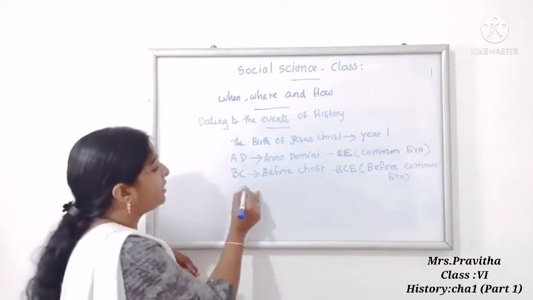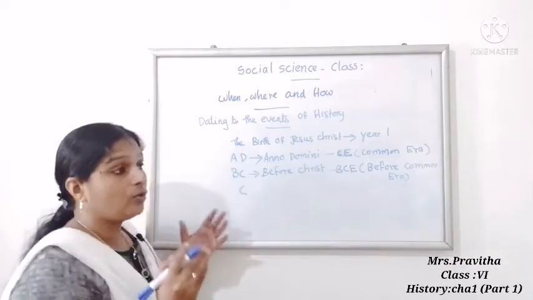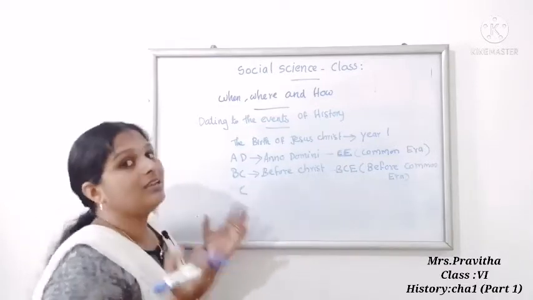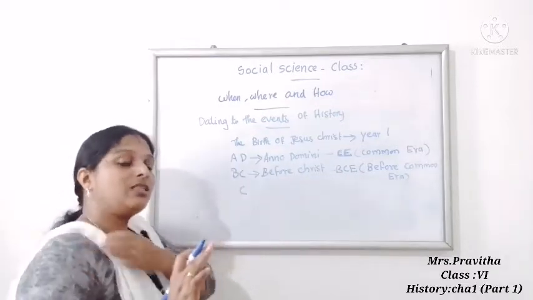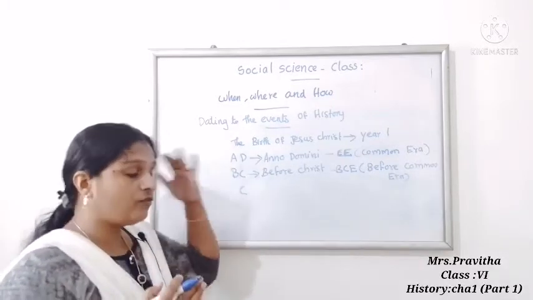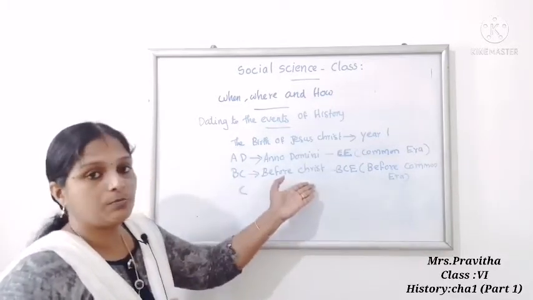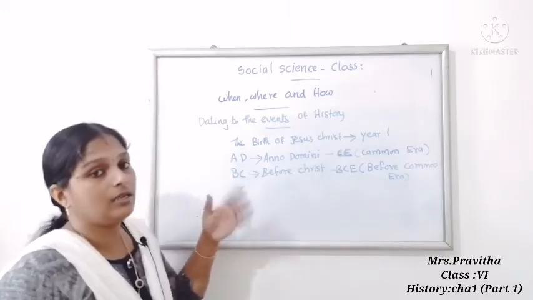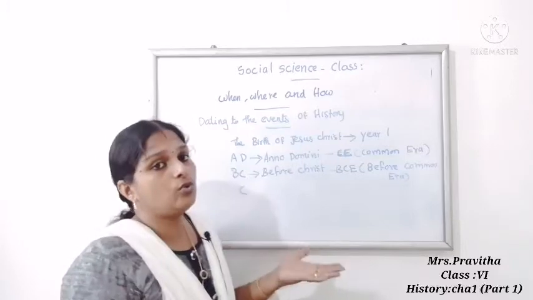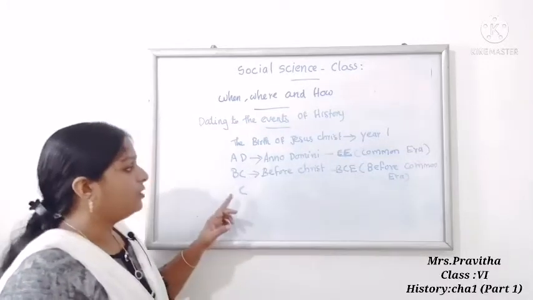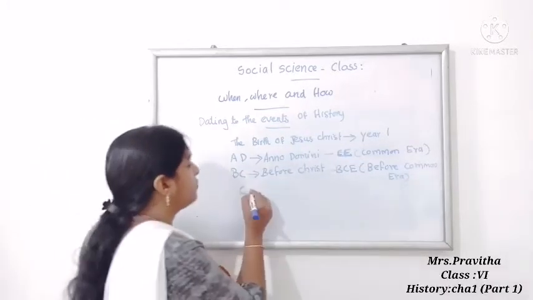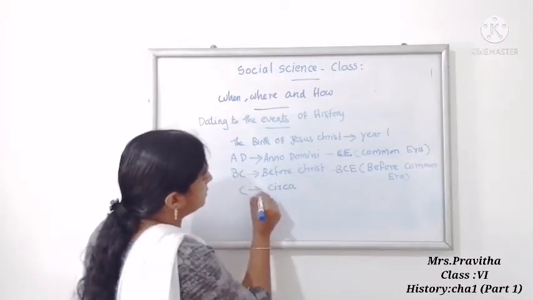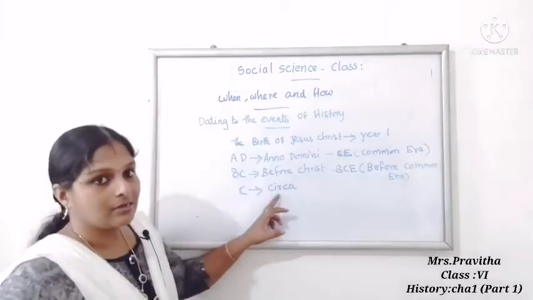When an event happened and they don't know correctly when it happened, which term will they use? If it happened before Jesus Christ, they will use BC. If it happened after the birth of Jesus Christ, they will use AD. So when historians don't know when it happened, they will use the term C, full form circa.